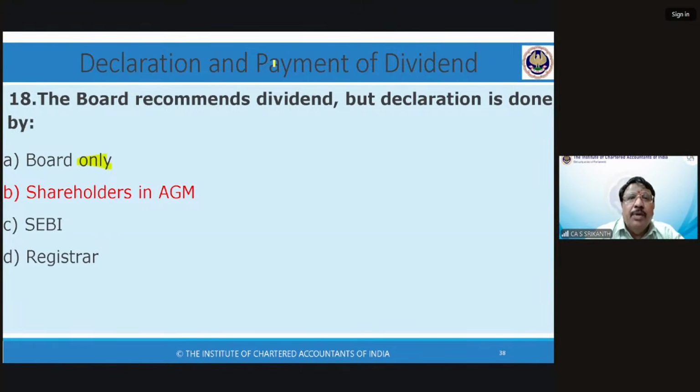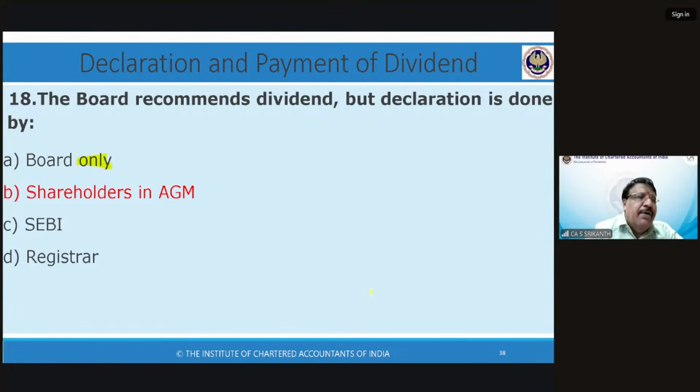Now, many of you ask, sir, it is shareholders' money, so how can the board do this? The board recommends the dividend. If the board is very confident that there is a profit, they can take a risk and announce an interim dividend and pay it.